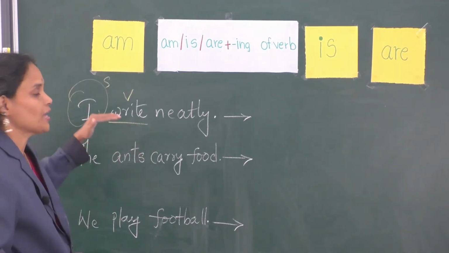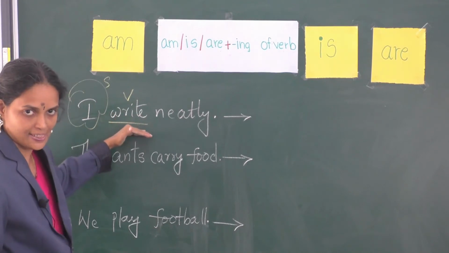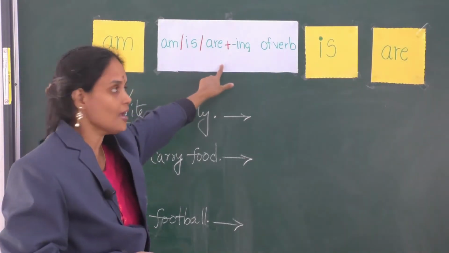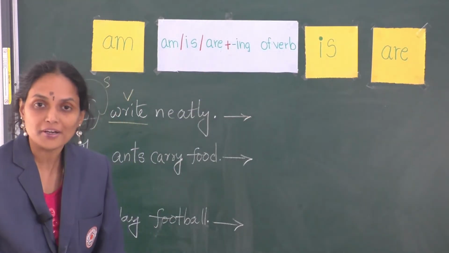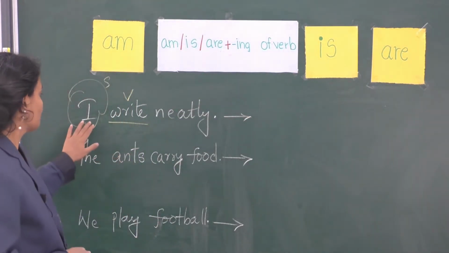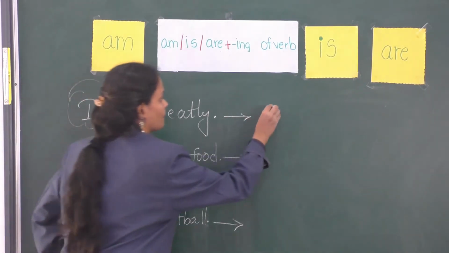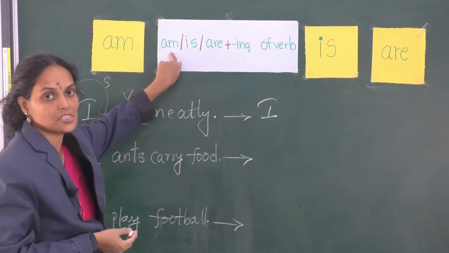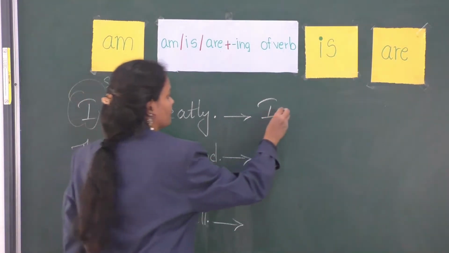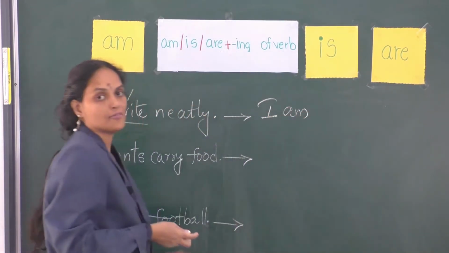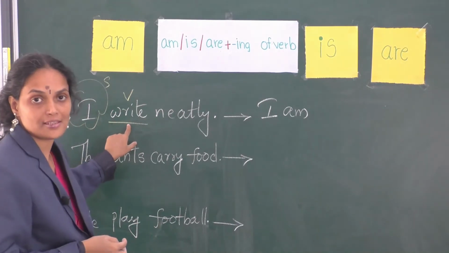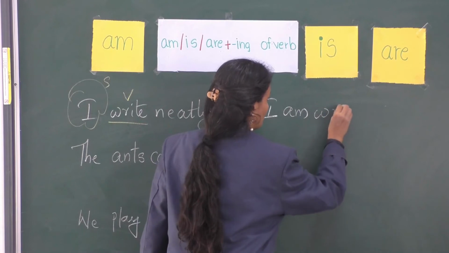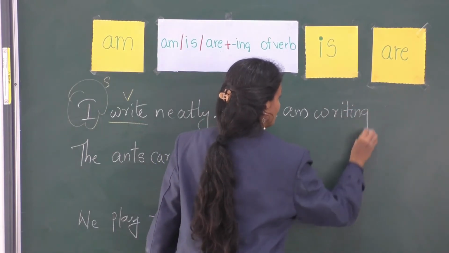Now we are going to change the sentence using the auxiliary verbs am, is, are plus the ing form of the verb. The subject is I, which should be followed by which auxiliary in present tense? Am. The main verb is write, and its ing form is writing neatly.